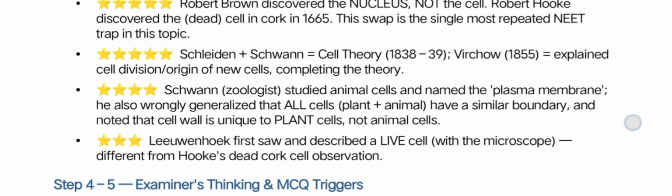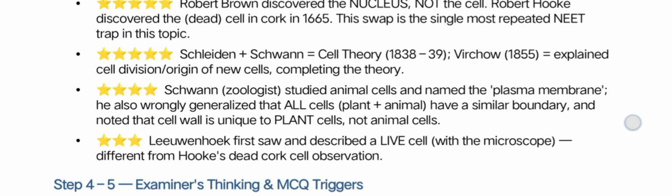Robert Hooke discovered the cell, not Robert Brown. Robert Hooke discovered the cell in cork in 1665. This is the single most repeated NEET topic. Okay, it is a trap. It is a trap because Robert Brown discovered the nucleus, but not the cell. Robert Hooke discovered the dead cell in cork in 1665.